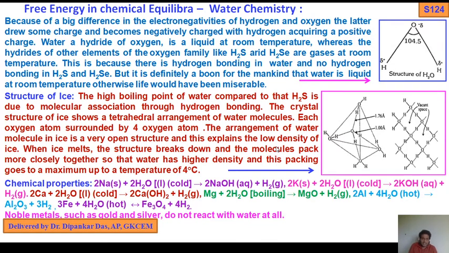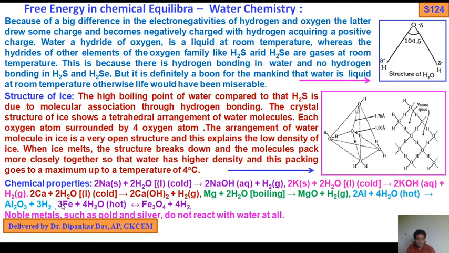When ice melts, the structure breaks down and the molecules pack more closely together so that water has higher density, and this packing goes to a maximum at 4 degrees centigrade temperature.